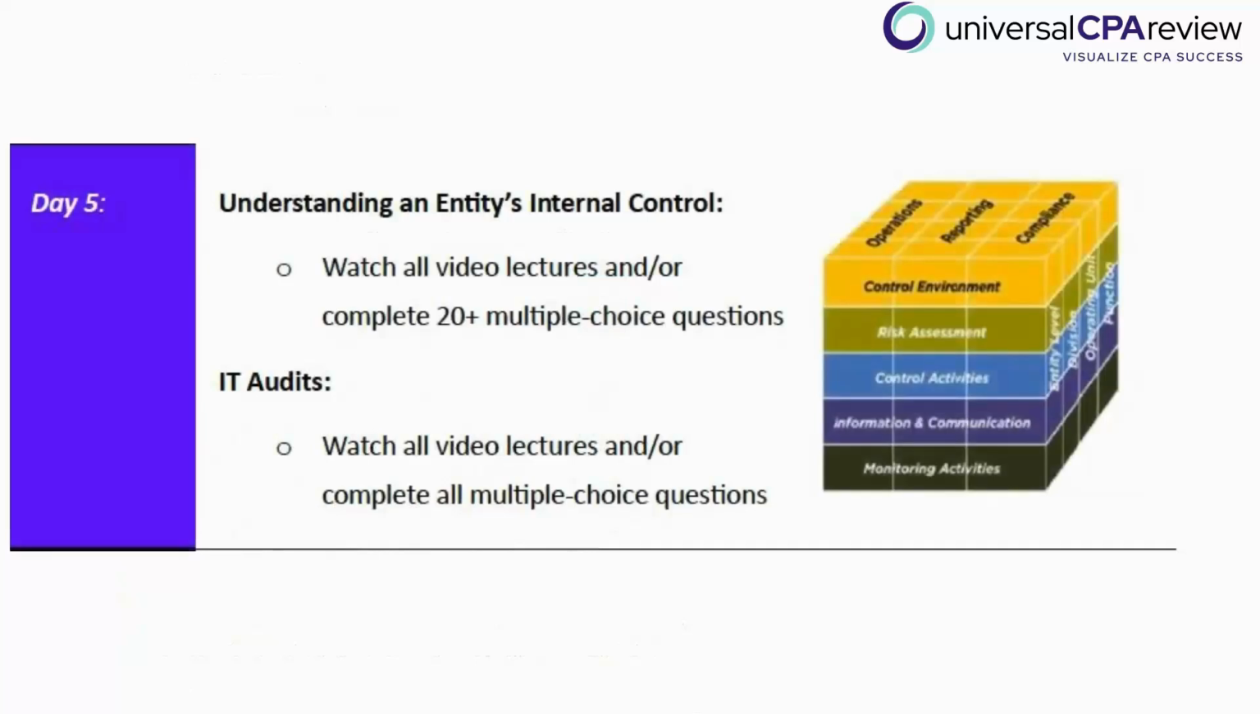In day 5, we're diving into the third framework, right? Remember, we talked about the Code of Professional Conduct, which has to do with the audit professional. We've gotten through quality control standards, which has to do with the audit firm. And now we're going to wrap up our big 3 frameworks by understanding an entity's internal controls. So this is going to be related to the COSO framework.